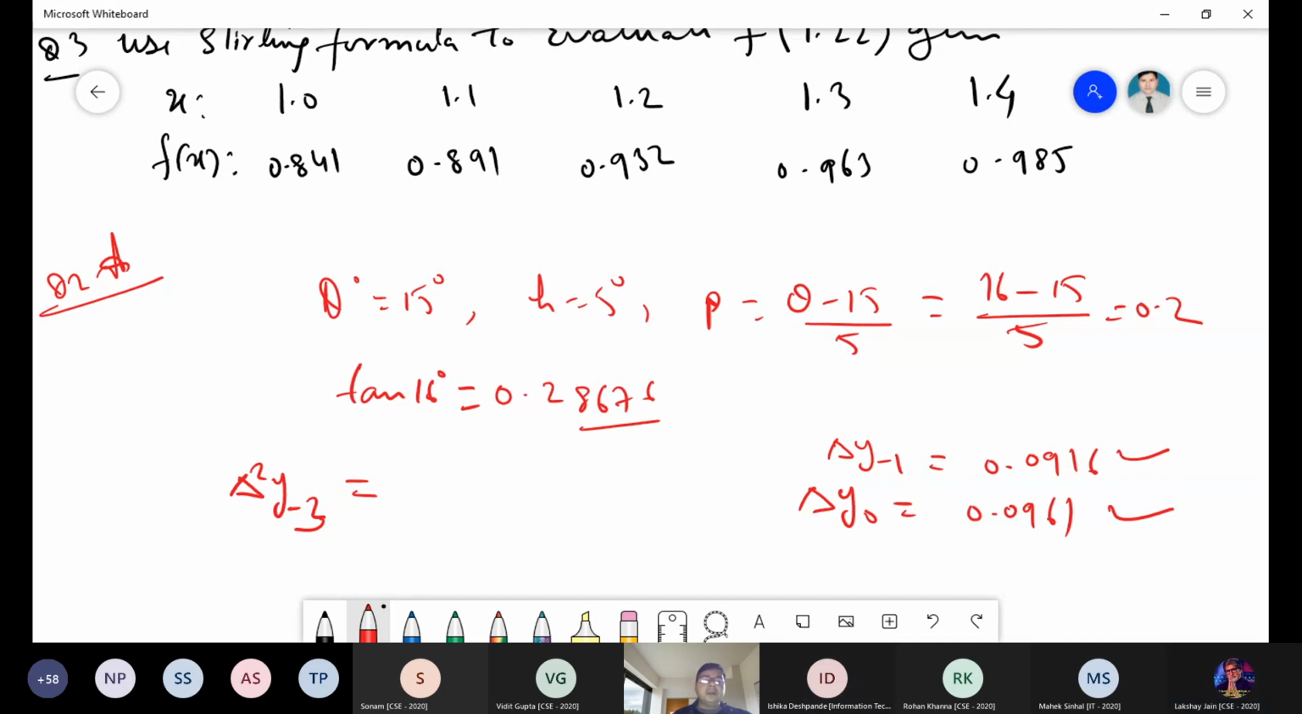Okay, so what is del square y minus 2? Ishika Deshpande. Sir, is it 0.1763? No. I'm asking del square y minus 3. Sir, no del square y minus 3 exists. It should be minus 2, I think. No, minus 3 exists.